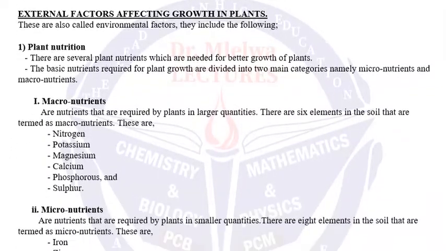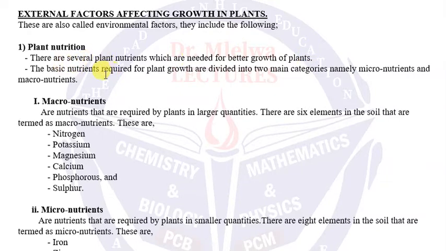External factors affecting the growth in plants, kwanza ni nutrition ya plant, ambapo tumesoma from Form 2 biology kwamba plant nutrition ina include, first, we need to have sunlight ambayo itaprovide raw material for photosynthesis. Lakini pia sunlight inaweza kufanya kazi, but in absence of important mineral salts in plants mmea huwezi kukua. So there are several plant nutrients which are needed for better growth of plant.